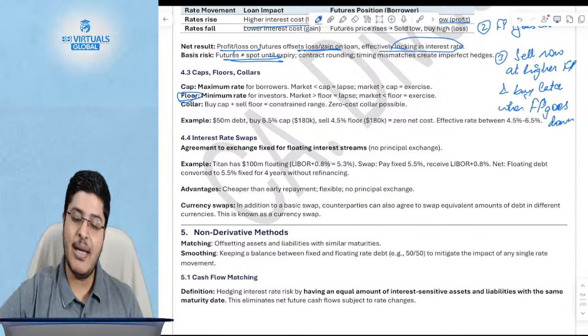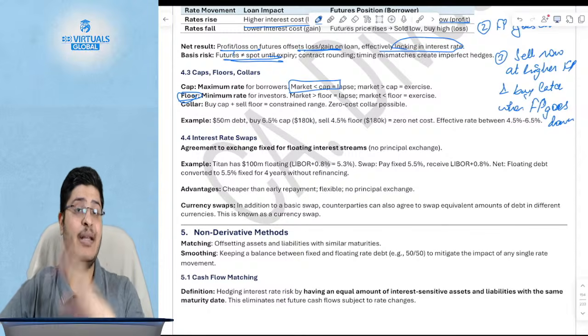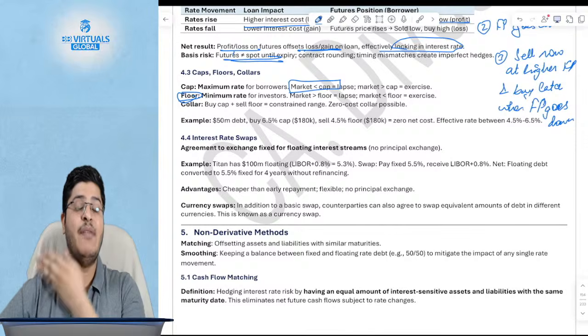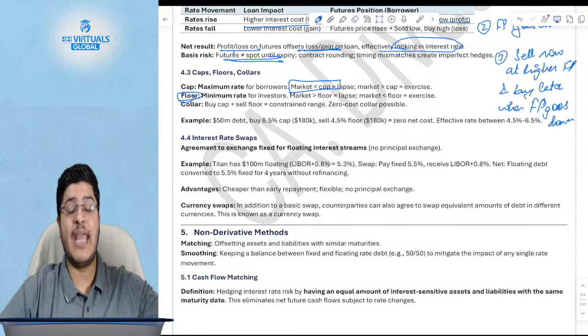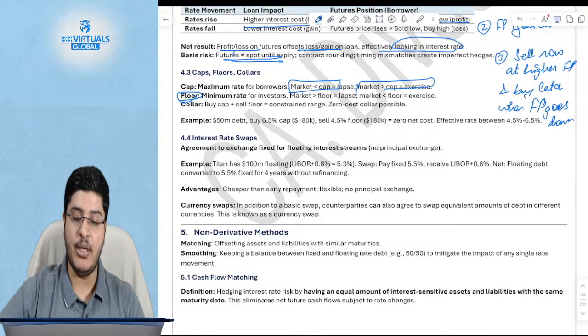Okay, so if the market rate is anyway lower than the cap, you will borrow from the market. Why will you exercise your cap option? You will borrow from the market. But if the market rate exceeds the cap, you will say, I'm going to exercise the cap to make sure my upper liability is limited.